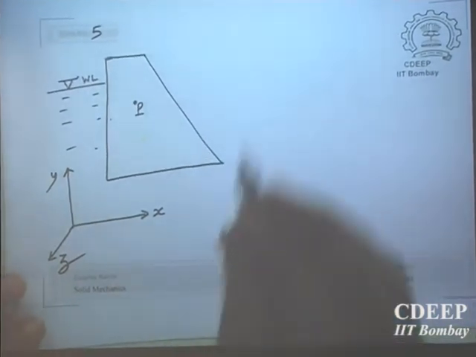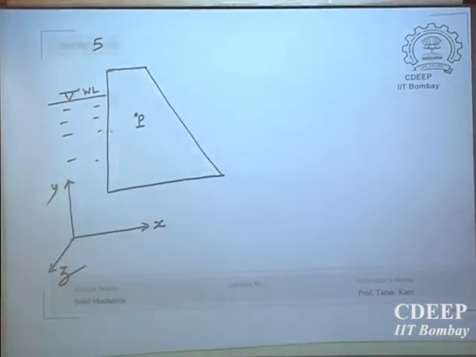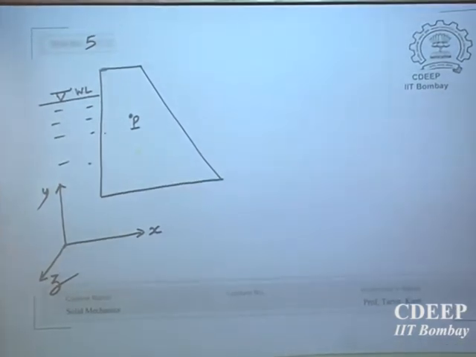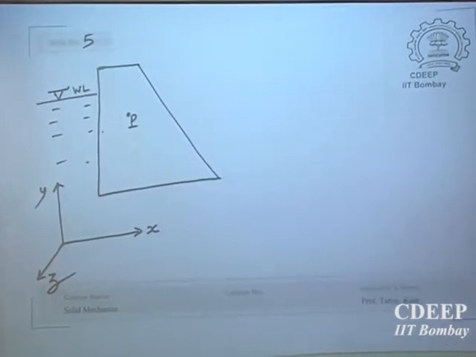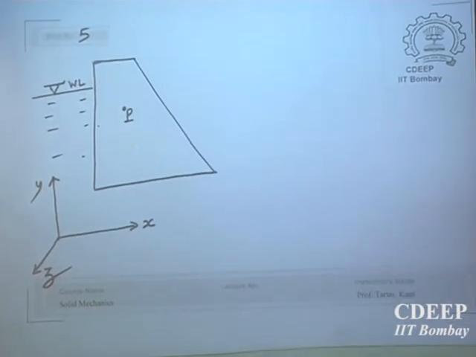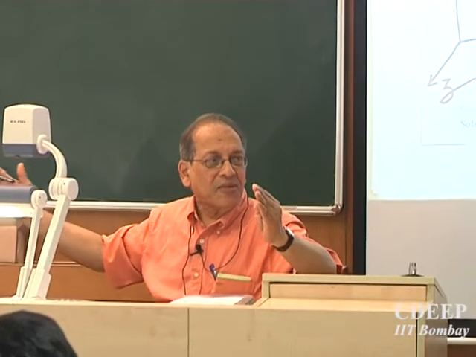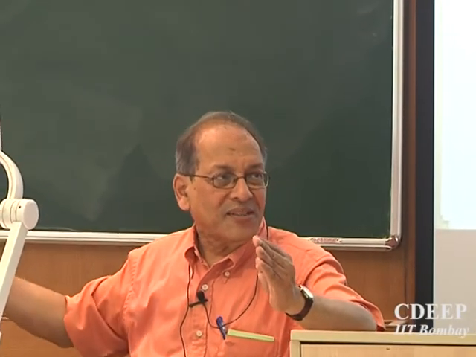So such a state of stress, if the loading is like this, that means what is the condition? A very long member constrained between the ends, and then the loading is applied to this long member which is independent of the length. Same water pressure is acting throughout the length.